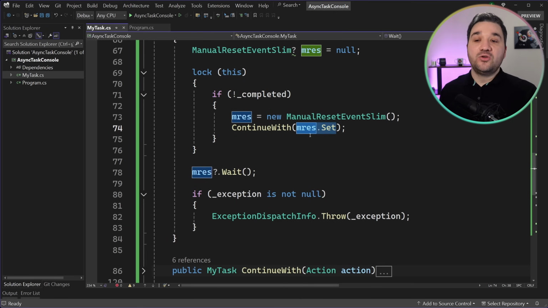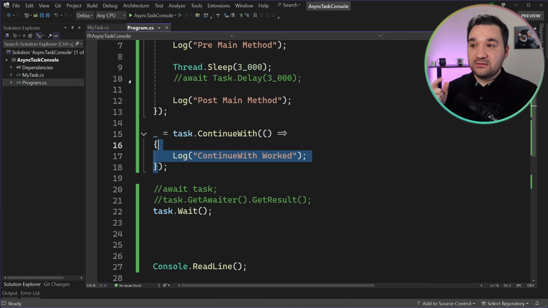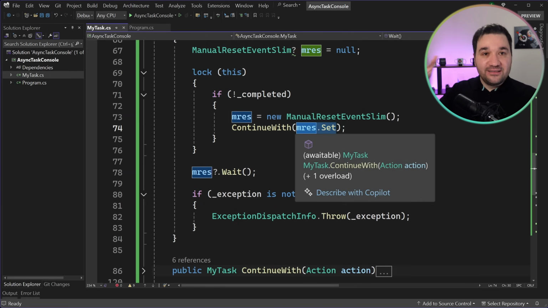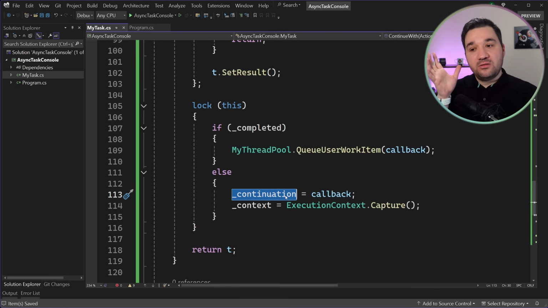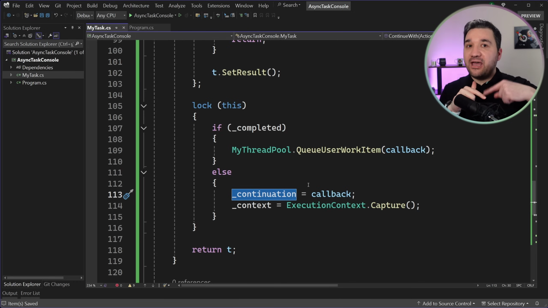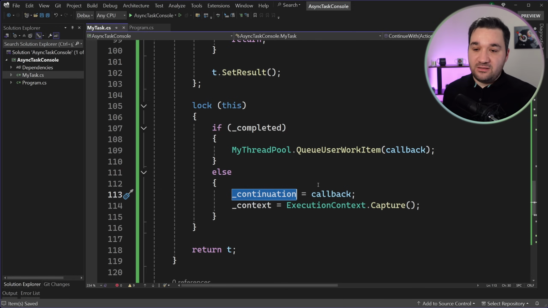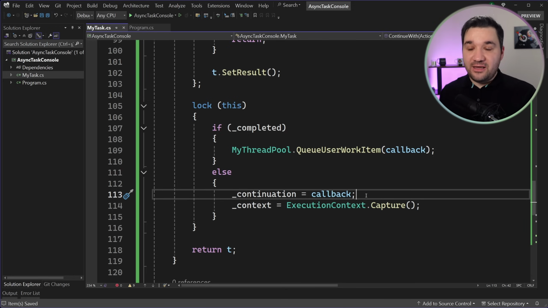So that action, instead of calling this bit, it is calling this bit, so my current task can continue. So the problem is here, as you see, we are overriding the actual value of continuation. We already had the continuation function, which is something else, and then manual reset event's set function is overriding it. So the problem here, as you just see, we have only one continuation, but we might have multiple continuations, and Stephen Toub was aware of that. I think that this was a mistake that he made intentionally.